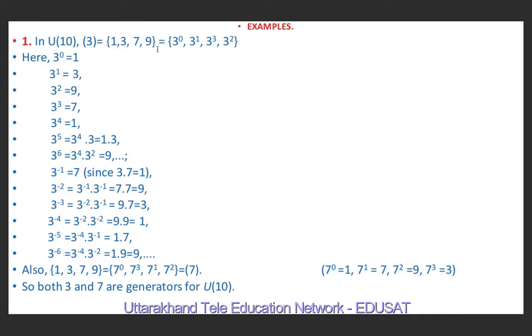Now we will show that 3 is the generator of this set, because we can write it as 3 raised to power 0, 3 raised to power 1, 3 squared and 3 cubed. Let's see, 3 raised to power 0 is nothing but 1. Here the operation is that of multiplication modulo 10, because in U10 we define the operation to be multiplication modulo 10.